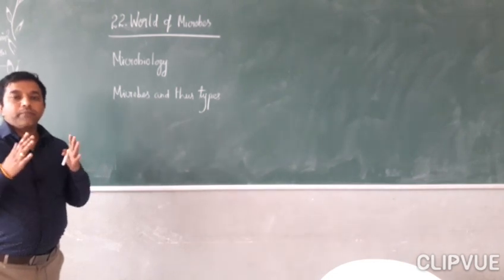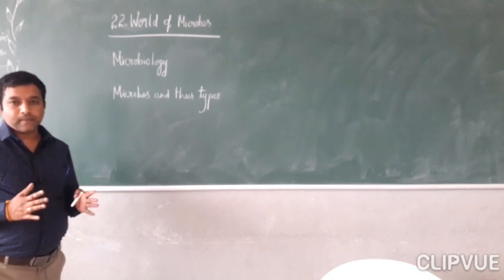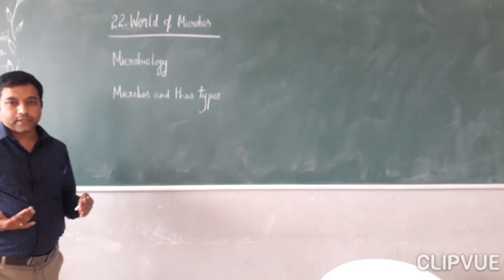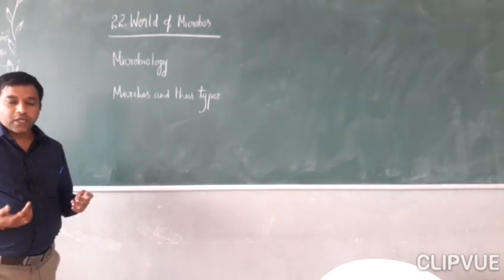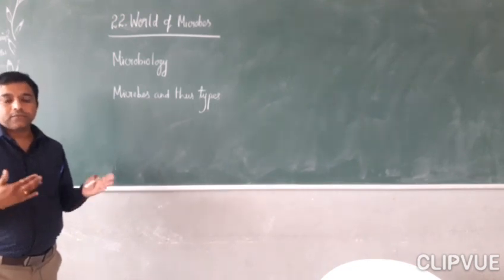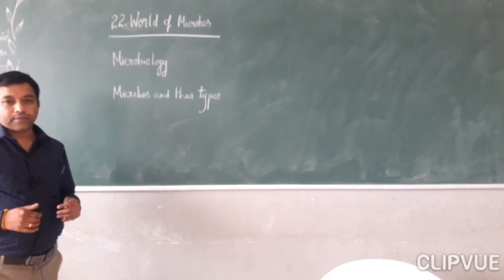So there are many organisms in this world useful to us, and many organisms harmful to us. Many diseases may come, like viral fever, influenza, typhoid, malaria, chickenpox. Everything can be caused by these microorganisms.